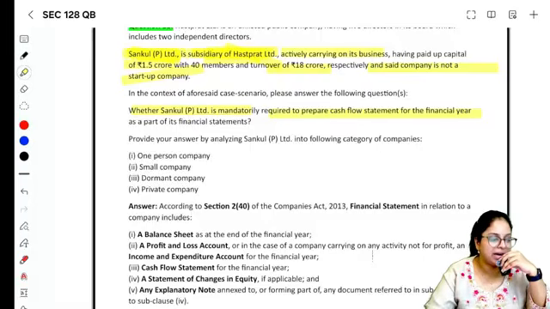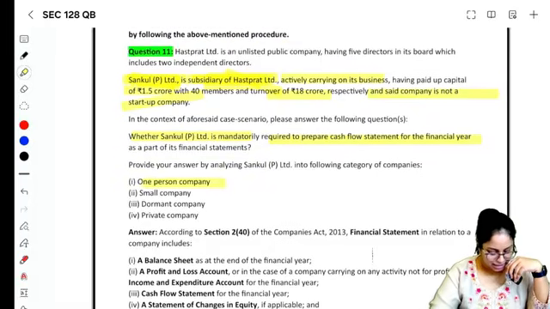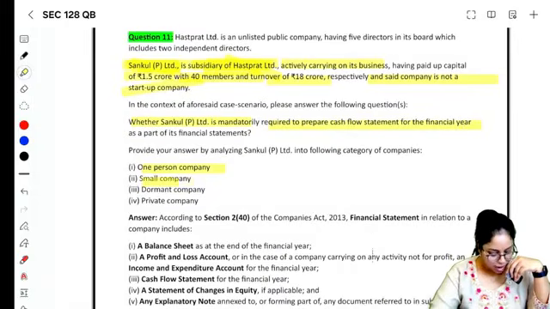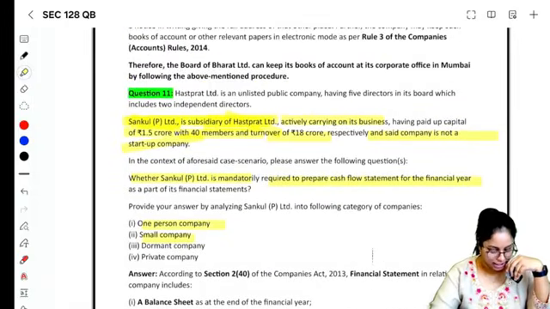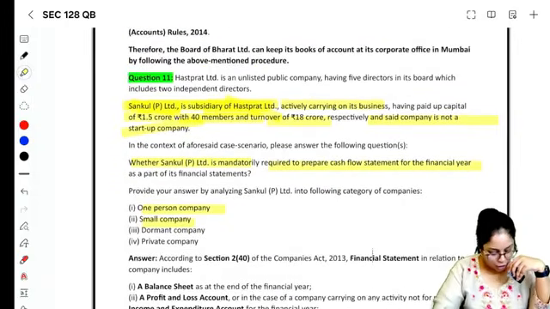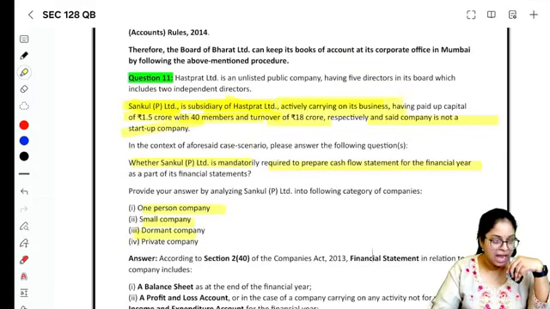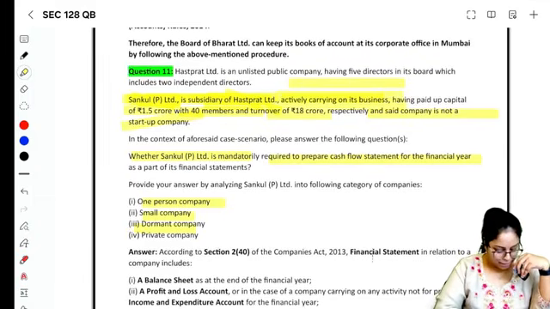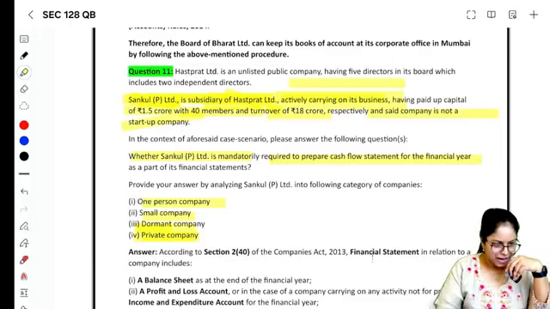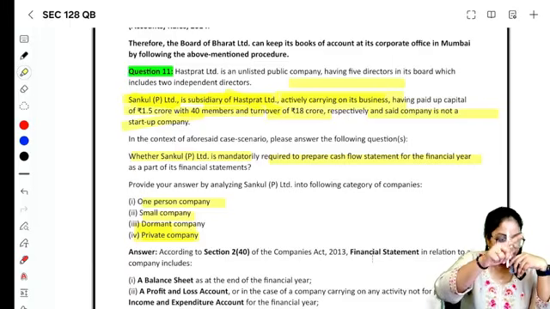Provide your answer by analyzing Sankalp Private Limited into the following category. OPC அது கிடையாது, ஏன்னா எத்தனை பேர் இருக்காங்க? 40 பேர். ஸ்மால் கம்பெனி அது கிடையாது, ஏன்னா ஹோல்டிங் சப்சிடரி. You have to put the definition and explain. Dormant கிடையாது, ஏன்னா லைன் என்ன கொடுத்திருக்கு? Actively carries out business. Private company, yes, it's a private company, but in case to avail the exemption from not